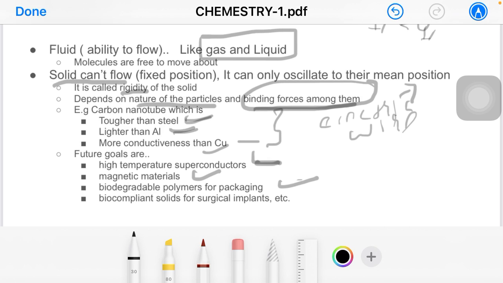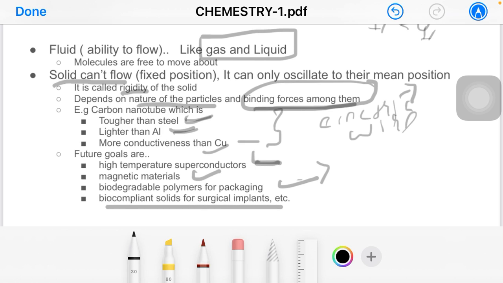We already know we are using polyethylene in packaging, which is not environment friendly because it's not biodegradable, right? So if we synthesize a compound which is biodegradable and also used in packaging, it will be more environmentally friendly.